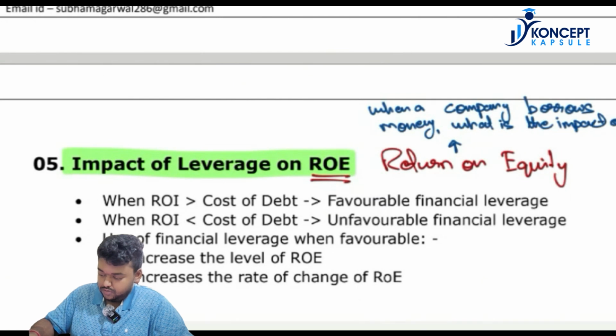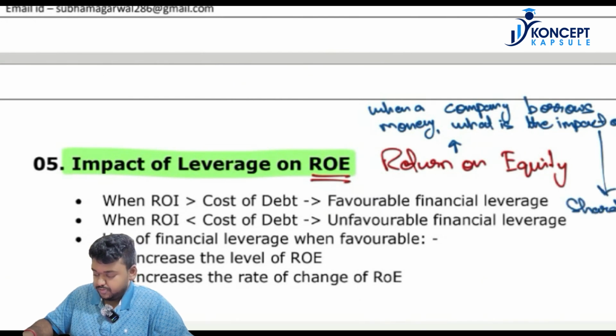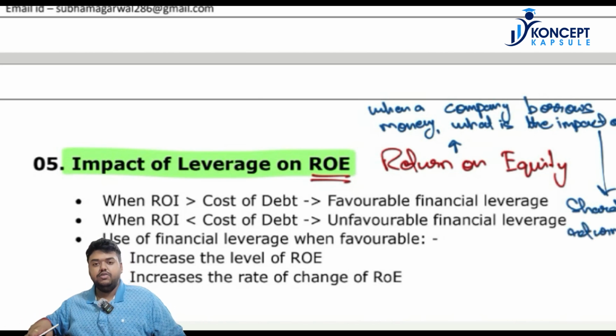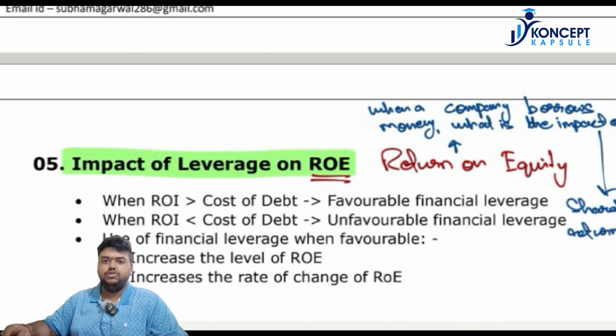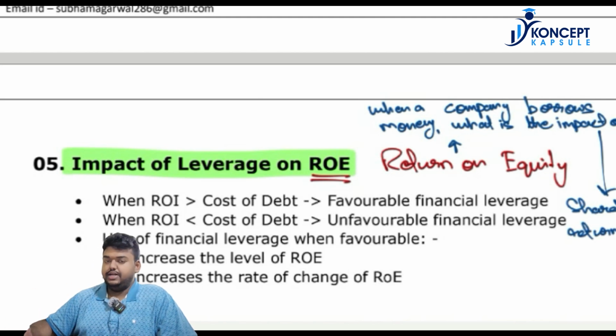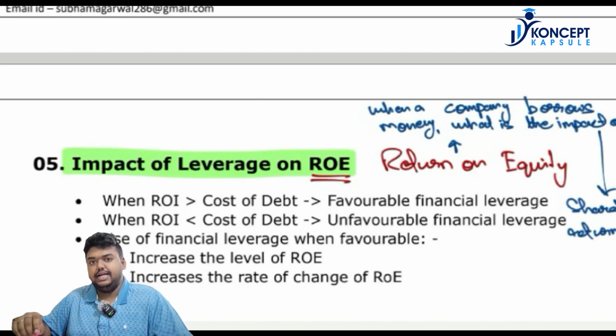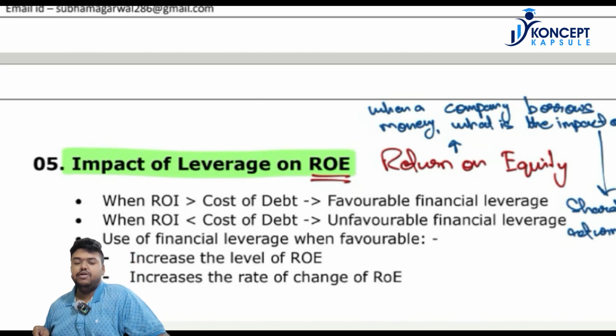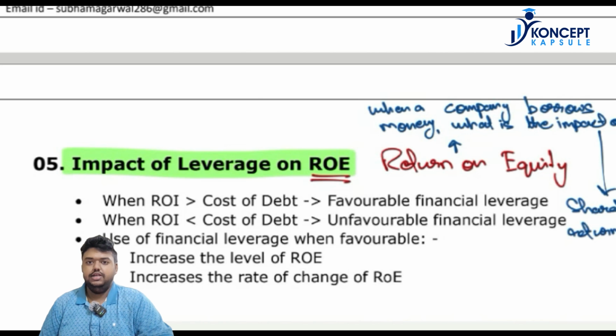Now many of you might think that the company is borrowing the funds, so how is it related to the shareholders' return? You need to understand that any decision that a company is taking will impact the shareholder in one way or another.